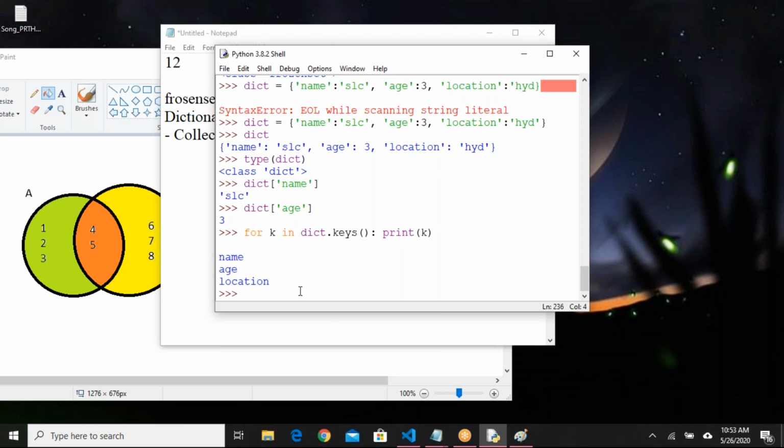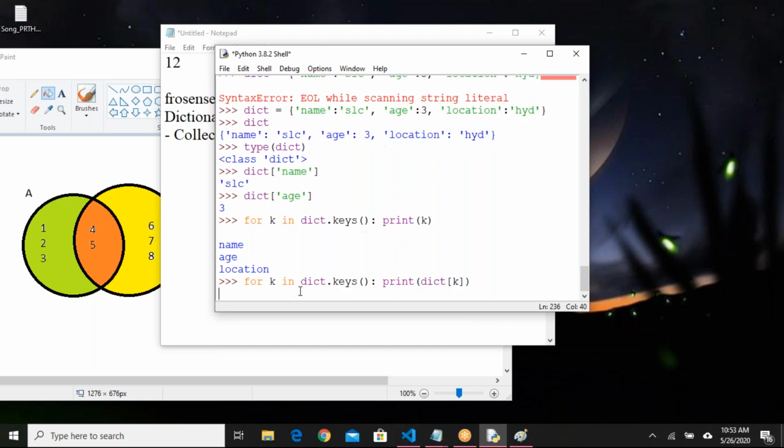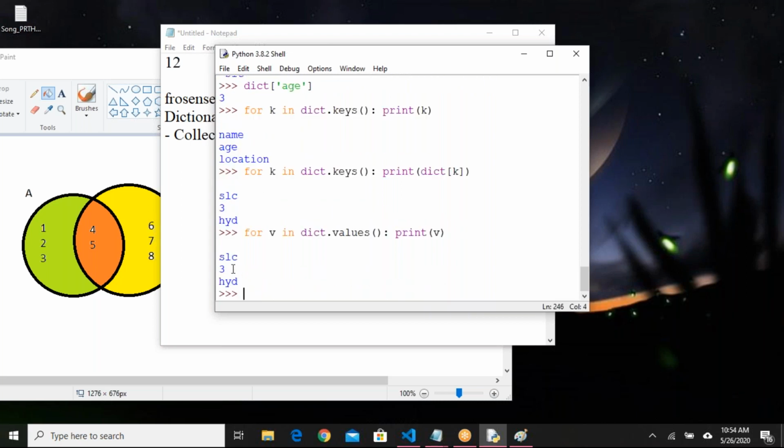Okay, so for example, if I say for k in dictionary dot keys colon print dictionary of k, what happens here? When I print k, the key will be printed. When I print dictionary of k, what happens here? Values will be printed. Dictionary of k means values will be printed. Okay, I want to get only values. Yes, I can get. For v in dictionary dot values, print v. That will also give all the set of values.